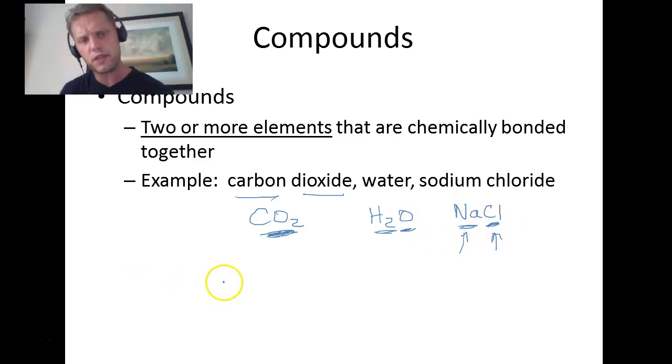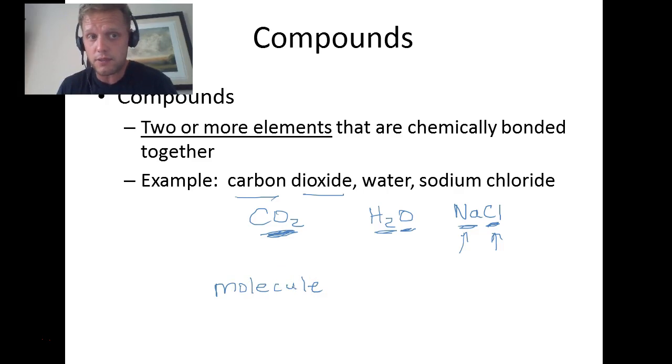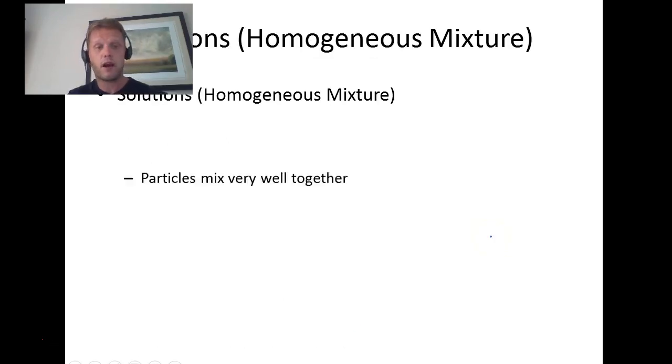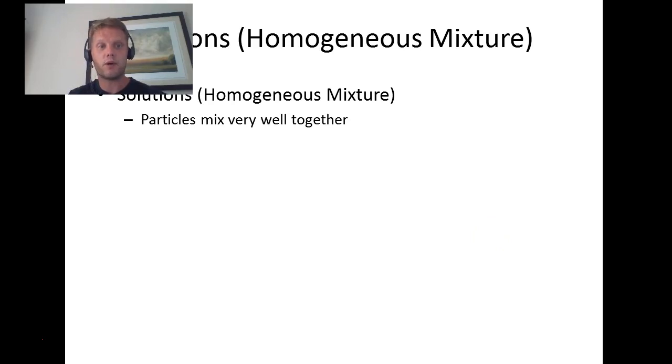So what you need to know for this is compounds. The simplest compound that we can have is something known as a molecule, which is basically just like an element. It's just one of them. It's a bunch of atoms bonded together to form a molecule. So on the other side we have mixtures, and mixtures can either be homogeneous mixtures, also known as solutions, okay, or heterogeneous mixtures. And homogeneous mixtures are things that are mixed very, very well together, like homogenized milk. Okay, it's mixed well together. You can't see different parts to it.